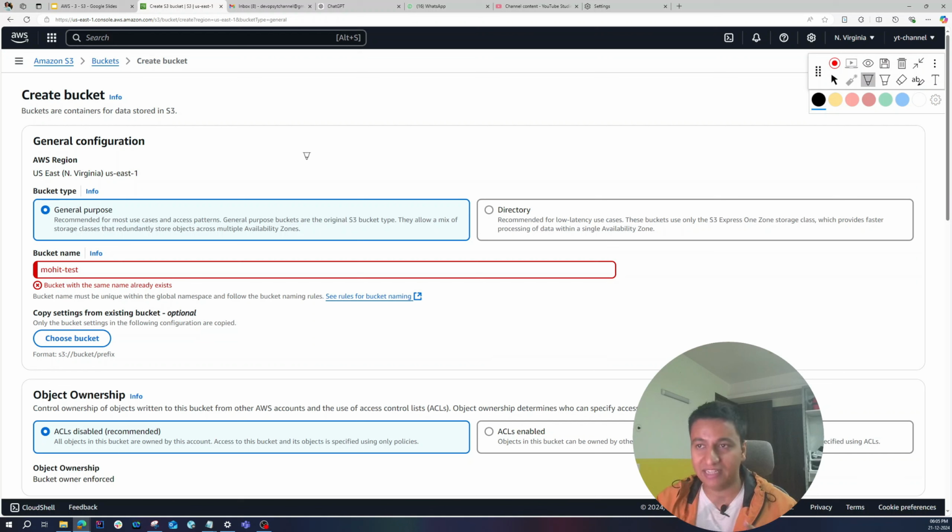The reason is that all the S3 buckets, their scope is global. They are under the global namespace. That means that someone over the internet already has a bucket called Mohit-test. So your bucket name must be unique globally. Even though it says here that we are picking US East 1 as a region, and on the top also you can see the region is US East 1, still your bucket is a global thing. So always remember that.